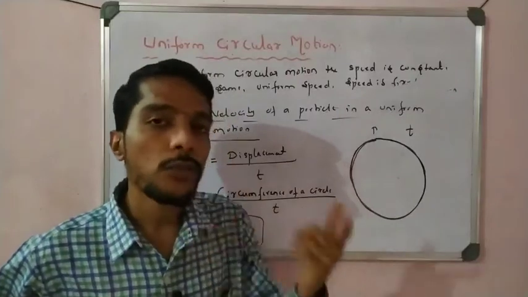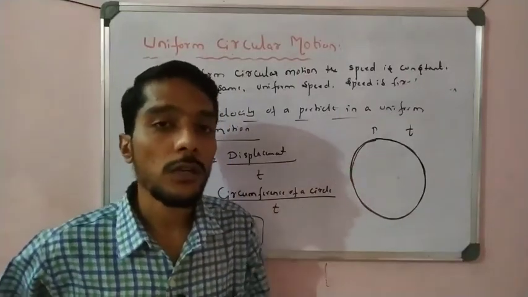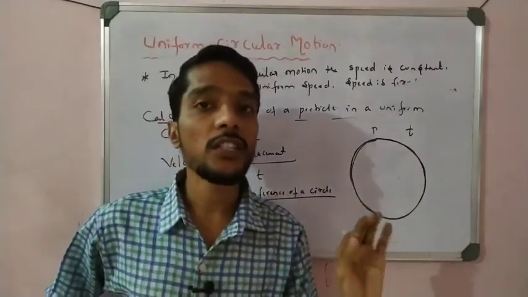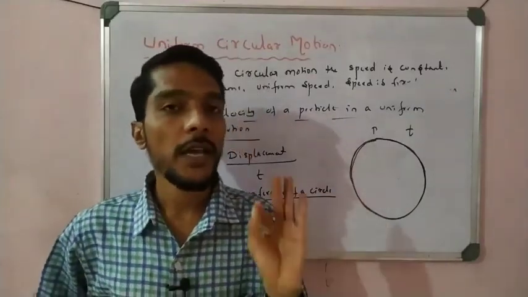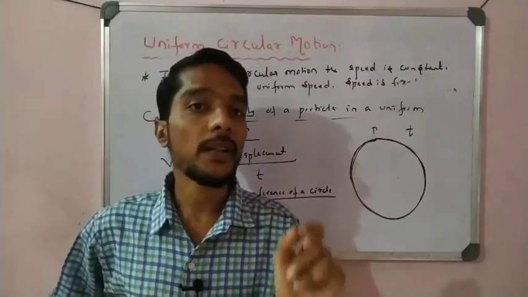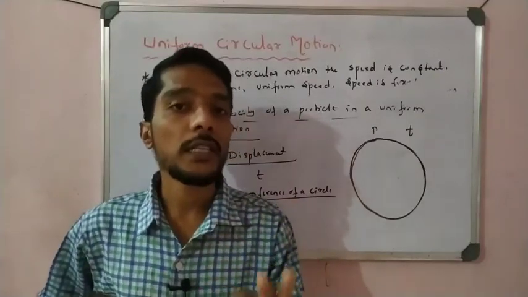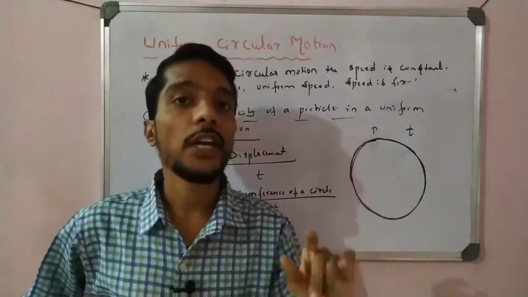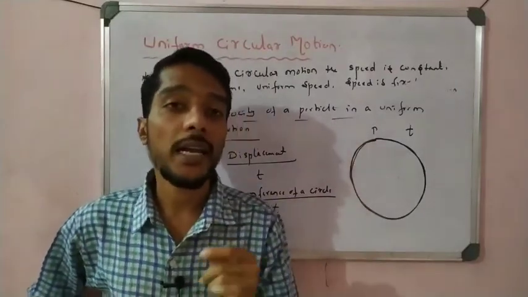But we observe that in circular motion the direction of motion of a particle changes at every point. So there is a change in the velocity. If the velocity changes, what happens? The rate of change of velocity is called acceleration. So in a circular orbit the velocity changes, and due to this change of velocity the particle is accelerating.